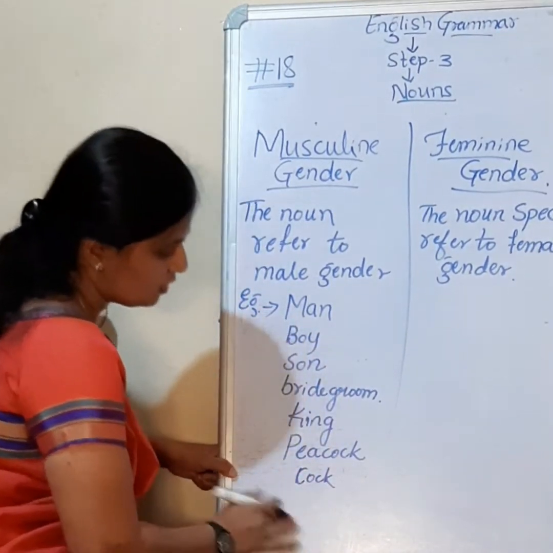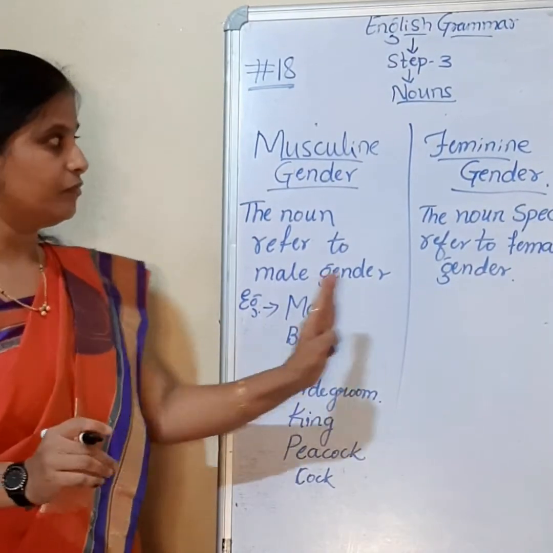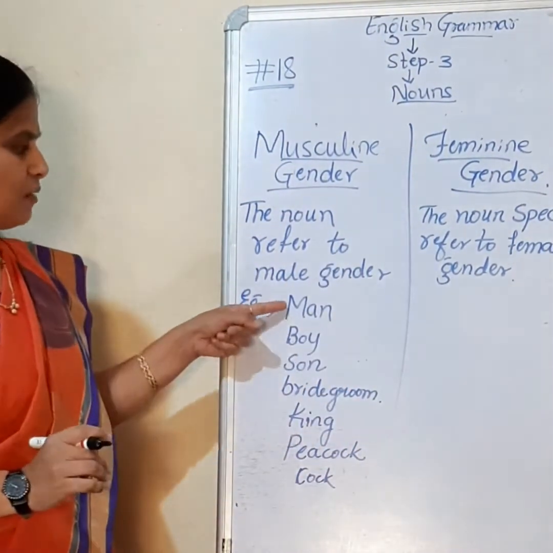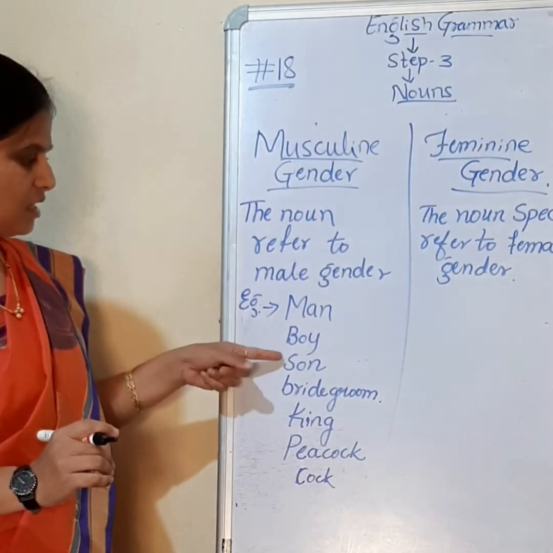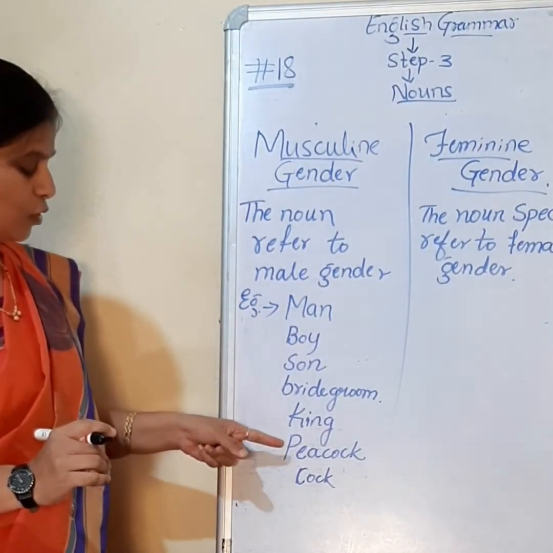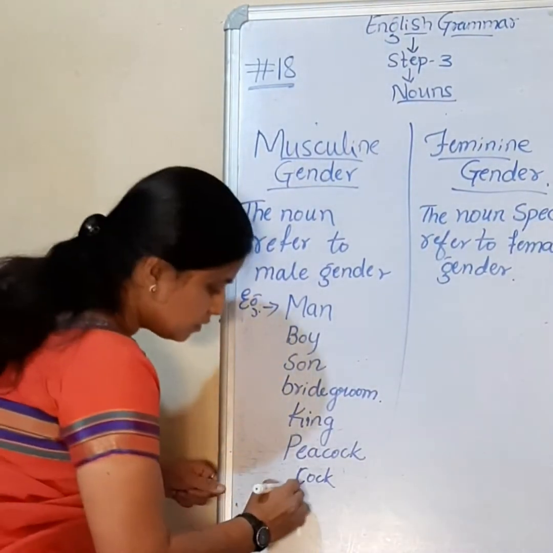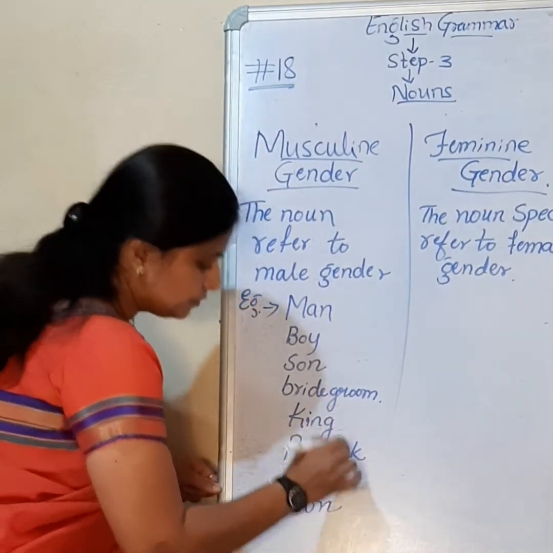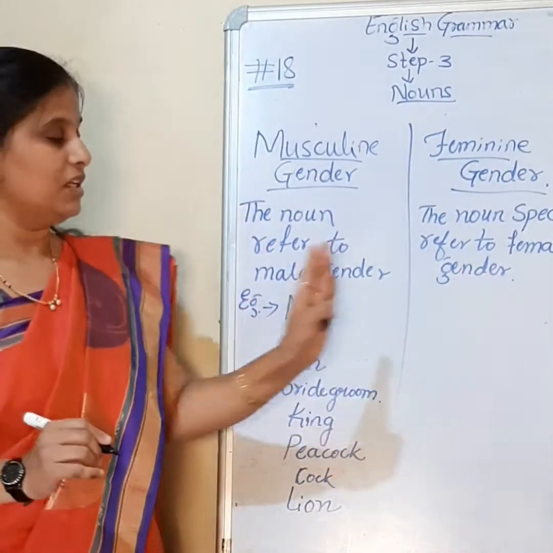Let's see now the feminine gender of these. See, male: man, boy, son, bridegroom, king, peacock, as well as the cock, lion.